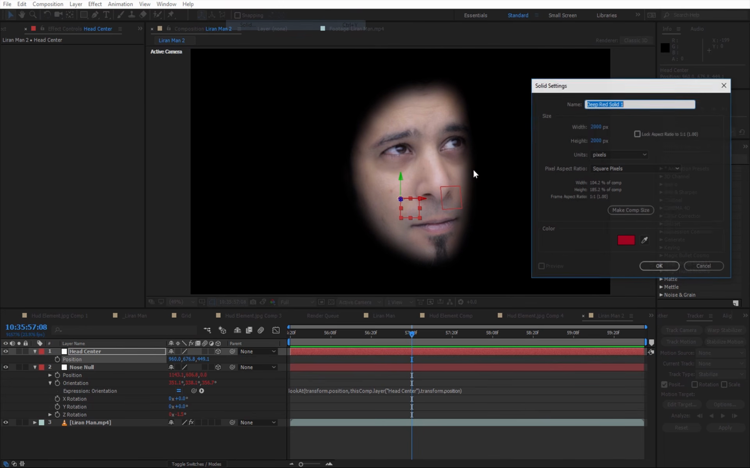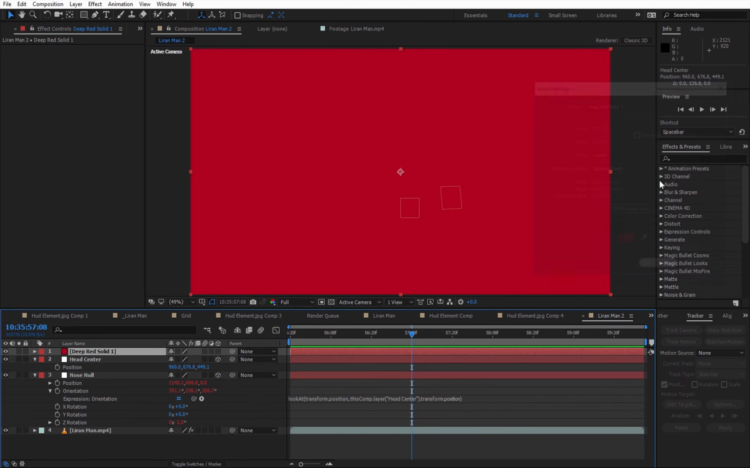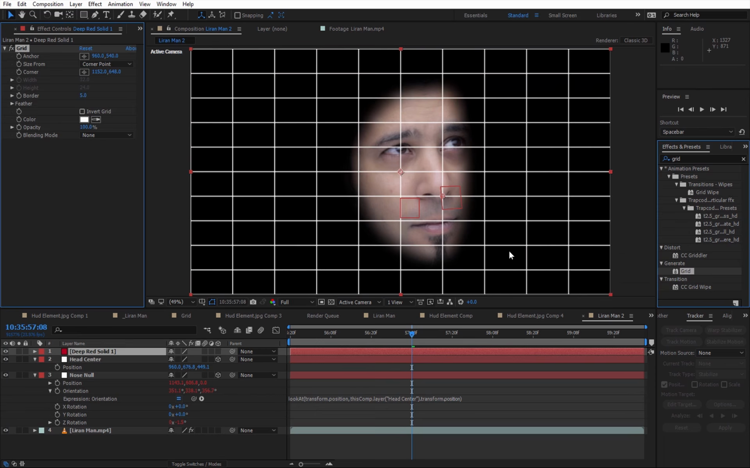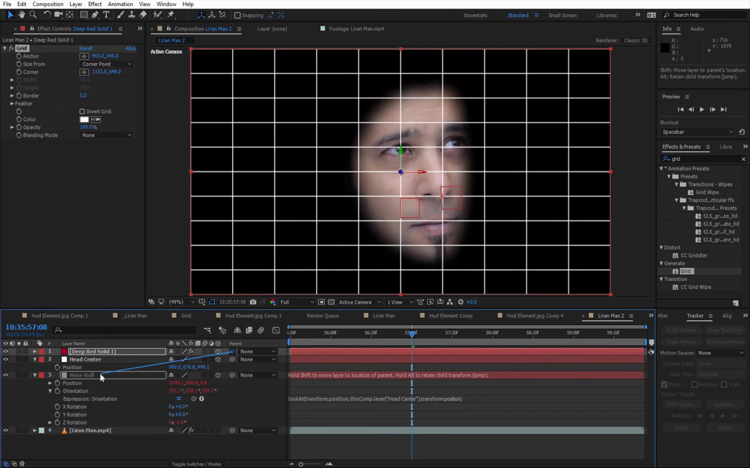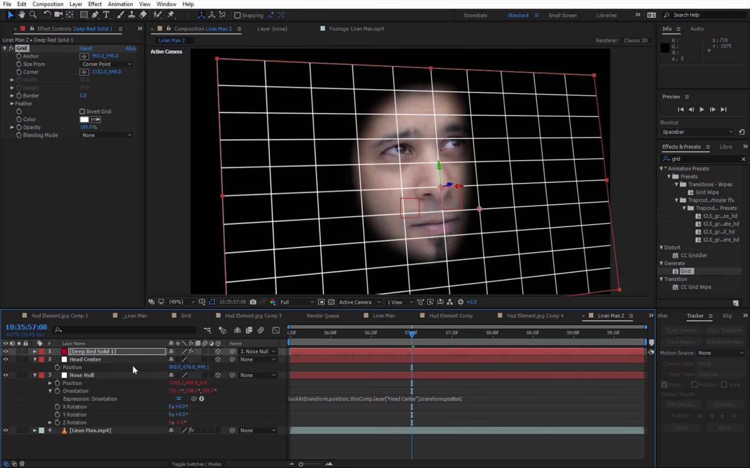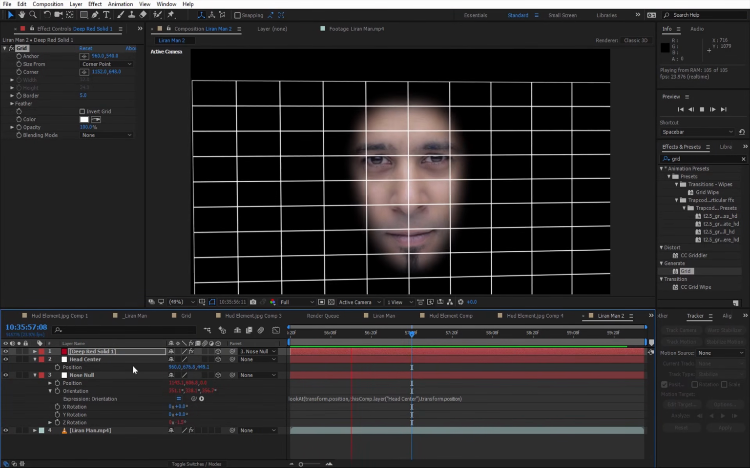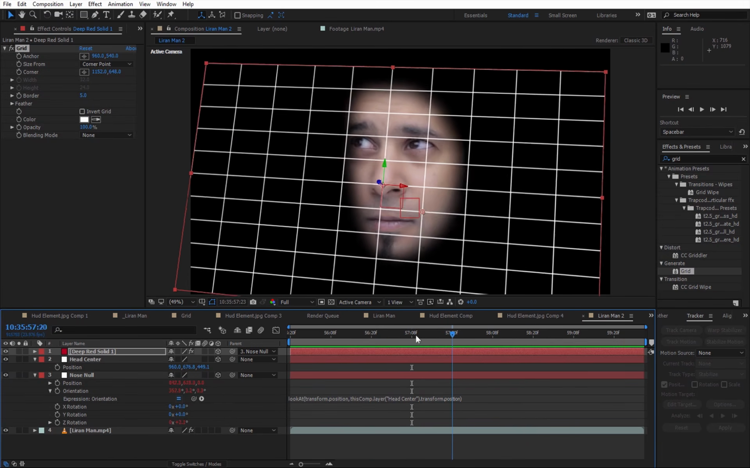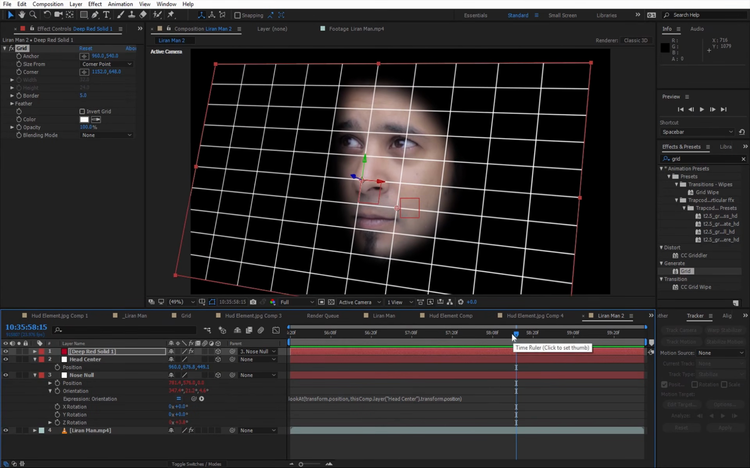Let's open a new solid, and I'm going to apply a grid effect to this solid, make it 3D, and parent it to the nose null while pressing Shift. And now I can see that it moves exactly as my head, but in 3D, which is actually crazy. This is actually the coolest part of this tutorial. From here, it's going downhill.